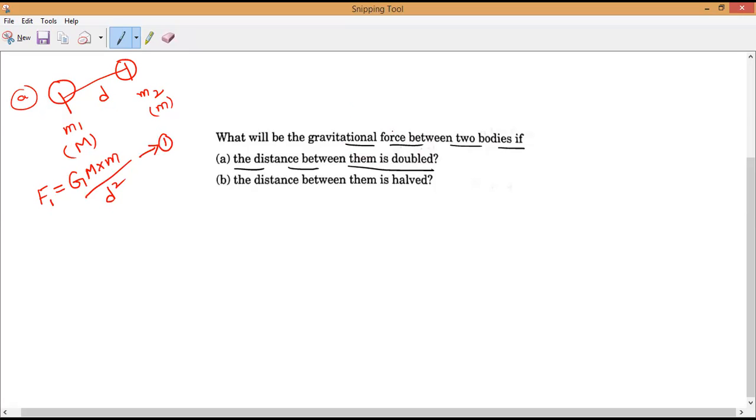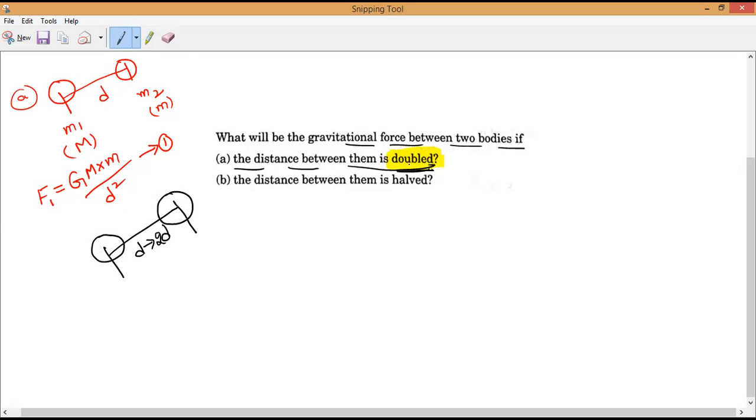Now observe very carefully, they are saying that the distance is doubled. That is the only thing you have to remember. They are not saying the mass is changing, only the distance is doubled. So now again the diagram you can draw. The mass remains constant, but D becomes 2D, doubled.